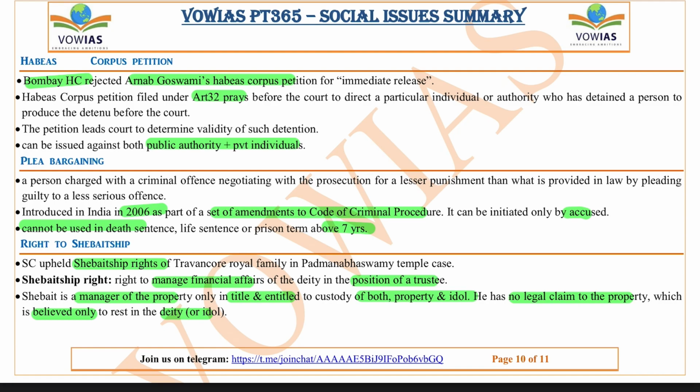Next one is the right to shebaidship. So the Supreme Court has recently upheld the shebaidship right of the Travancore royal family in the Padmanabhaswamy temple case. What is shebaidship? Shebaidship is basically the right to manage the financial affairs of a deity in the position of a trustee. This is called shebaidship.